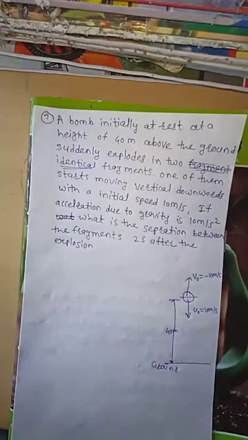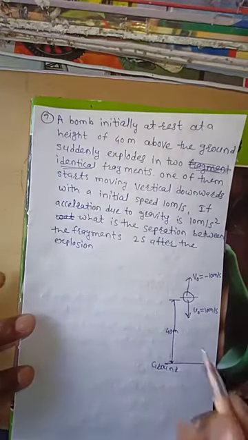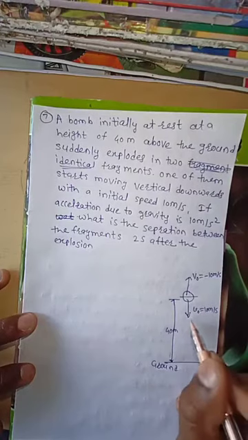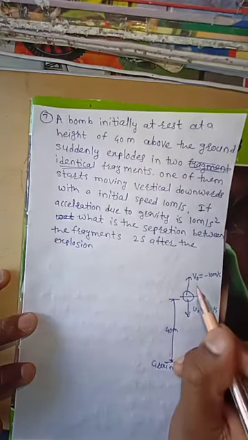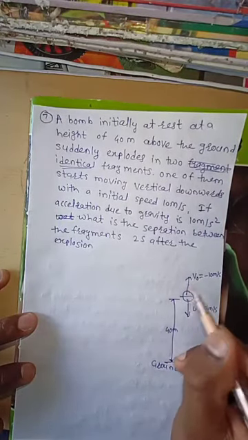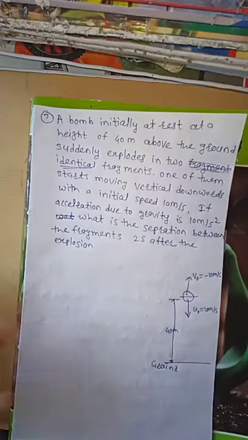Understand? When one bomb is equally divided into two equal fragments, one fragment moves in a downward direction, then automatically the second fragment moves in an upward direction with the same velocity.